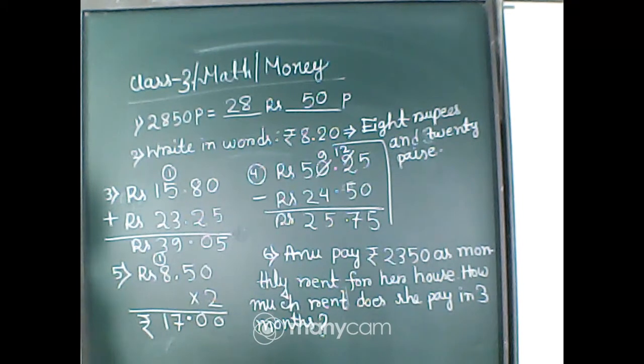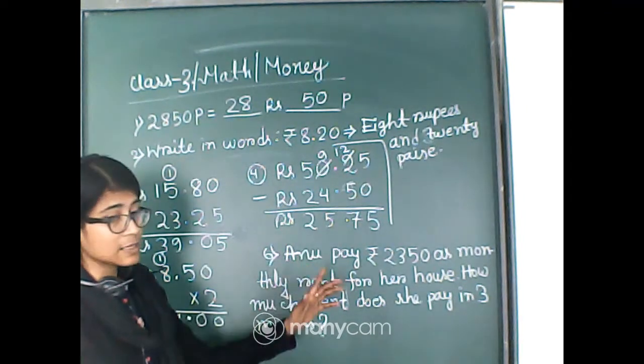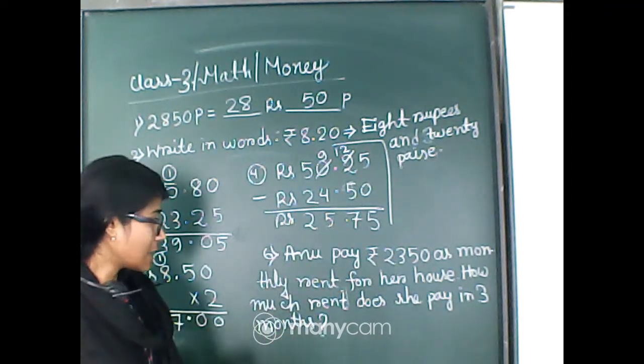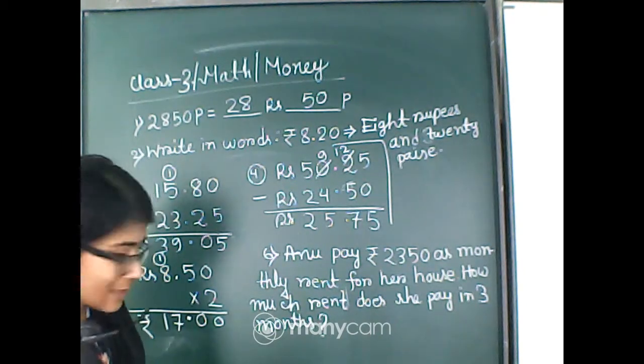Now it's the 6th number math. Now say to me, to find out the answer of the 6th number math, what formula will you apply, students? What is the formula that you will apply? Chorish, which answer did you tell me, beta? 70.50. Okay. Why the point? Multiply. Okay. So Anu pays 2,350 rupees. There is no paisa, the total is in rupees, as monthly rent for her house. So how much rent does she pay in 3 months?